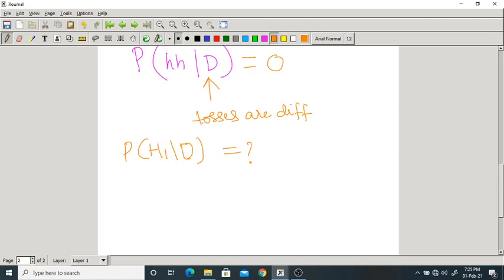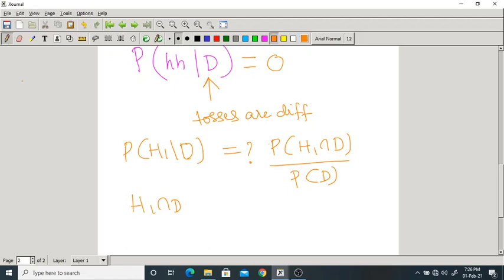Think about this probability. Before that, how to write this conditional probability? That is probability of H1 intersection D by probability of D. So here let me write the H1 intersection D elements.